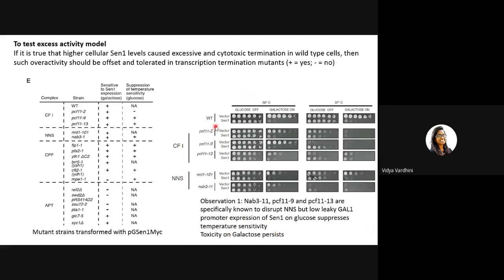If you see here in the PCF11 mutant, low leaky expression was able to make the cell survive to some extent, but then galactose overexpression is killing the cells. If the excess activity model were right, it should not kill the cells. But here you see that overexpression is killing the cells. This was one observation they made.